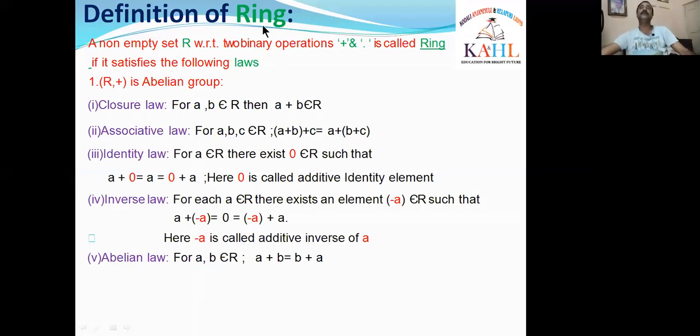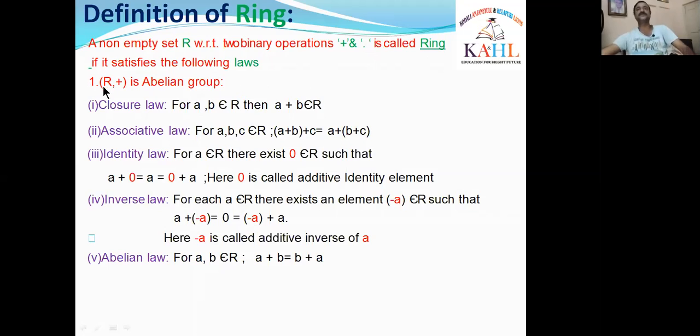A ring: a non-empty set R with respect to 2 binary operations. How many binary operations? 2 binary operations, plus and dot, addition and multiplication, is called a ring if it satisfies the following laws. A non-empty set R with respect to 2 binary operations, addition and multiplication, is said to be a ring if it satisfies the following laws.